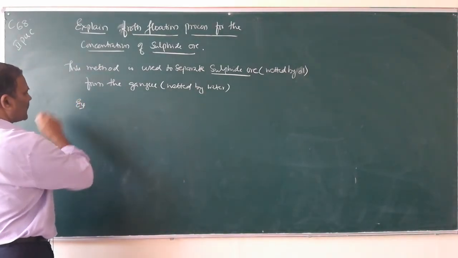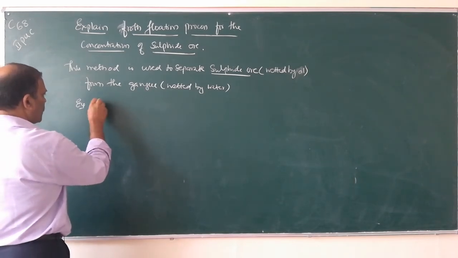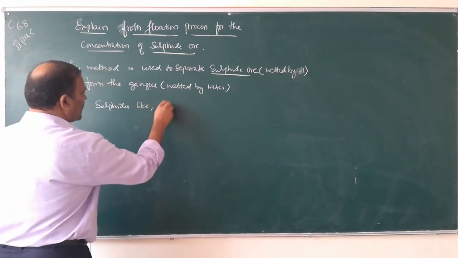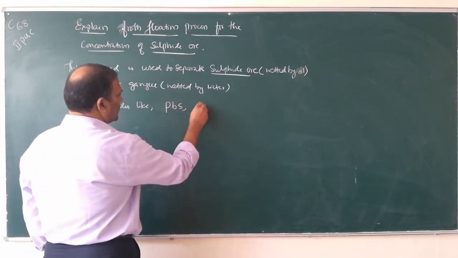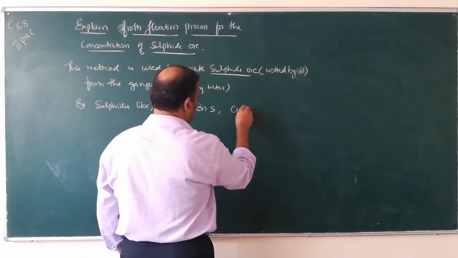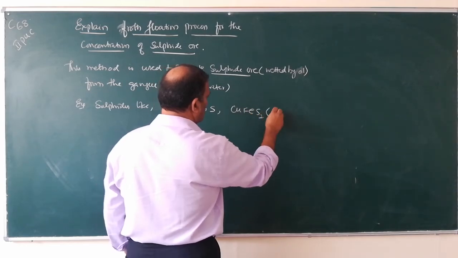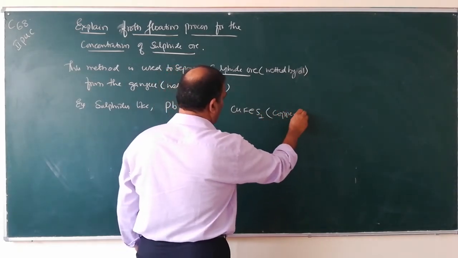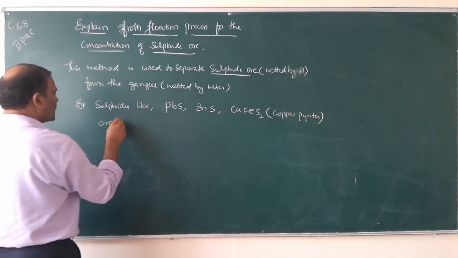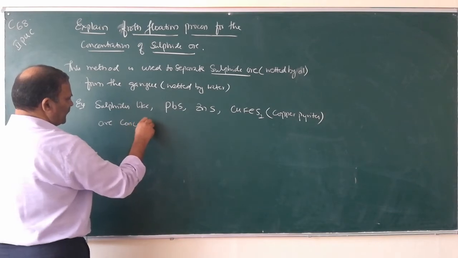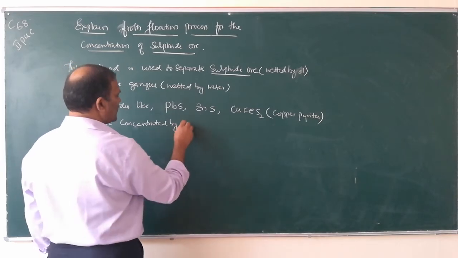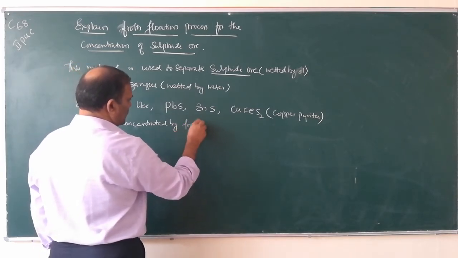Example, sulfides like lead sulfide, zinc sulfide, CuFeS2, this one is copper pyrites, are concentrated by the froth flotation process.